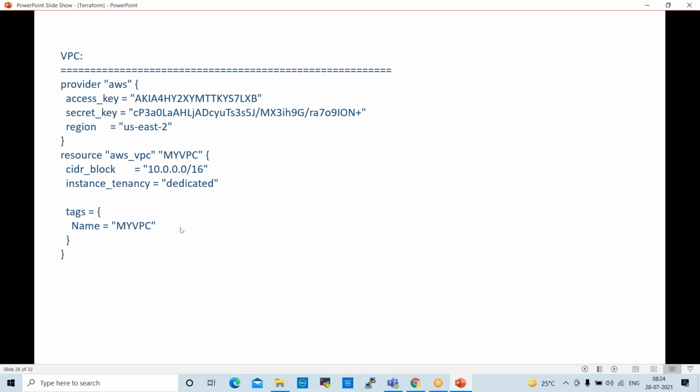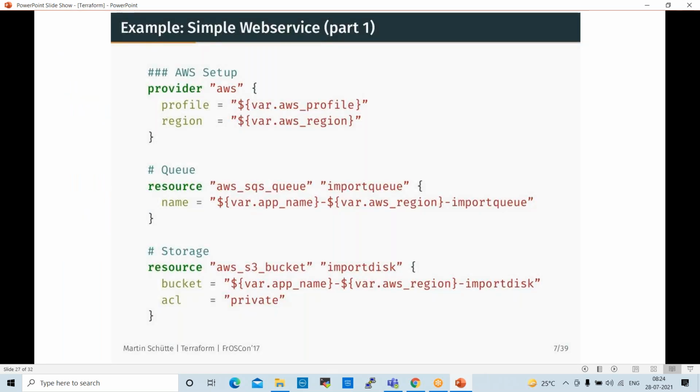Yeah, this one is the VPC script. Provider AWS, same access key, secret key, region, resource aws_vpc. VPC name is my VPC. CIDR block range 10.0.0.0/16. Tenancy dedicated. Tags, you can give the tag name my VPC. Right, like this. So this is a different script.